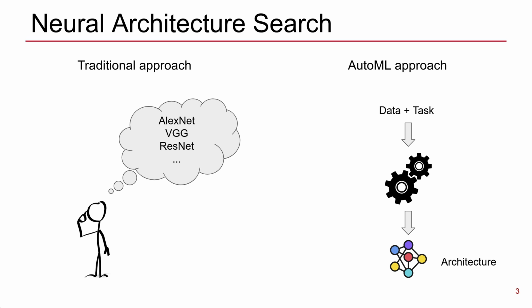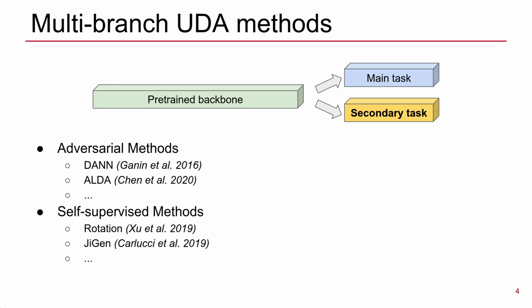Combining unsupervised domain adaptation and neural architecture search is a challenging task, since most UDA methods require a pre-trained backbone to be competitive, and NAS cannot exploit ImageNet pre-training. However, a class of domain adaptation techniques employ a dual-branch architecture, with a pre-trained backbone and a second branch that performs some task to adapt it to the target domain. In adversarial methods, the secondary branch tries to learn to distinguish source and target domains, while the backbone attempts to fool it. Since the auxiliary branch is trained from scratch, it is possible to optimize its architecture while keeping the pre-trained backbone.